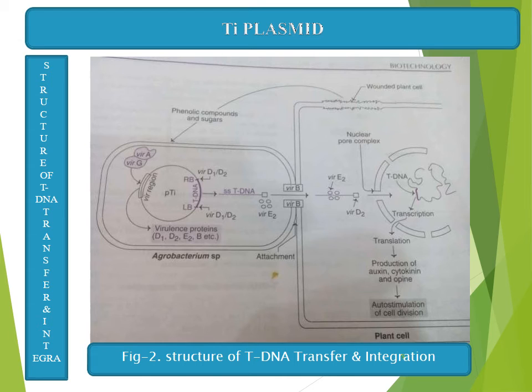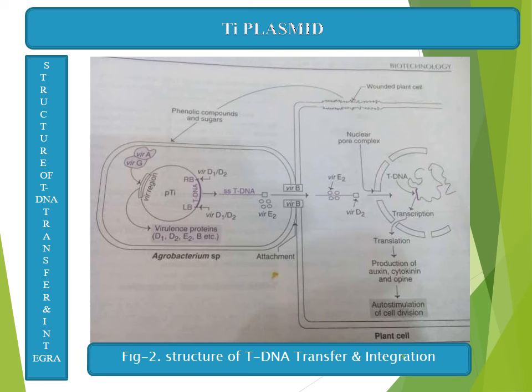Here in this picture you can see the Agrobacterium as well as the plant cell, how it integrates into the plant genome. So in the first figure, the left figure is the Agrobacterium species and the right one is the plant cell. So you can see the operons, that is the virulence proteins, how they are removing the single stranded DNA from the T-DNA and it carries it from Agrobacterium towards the plant cell.